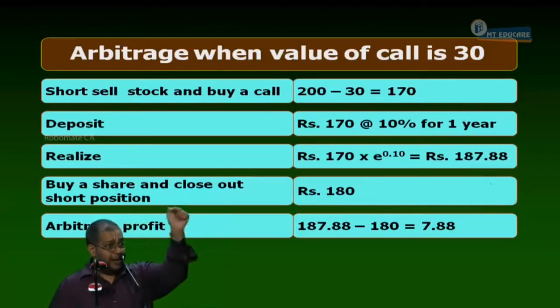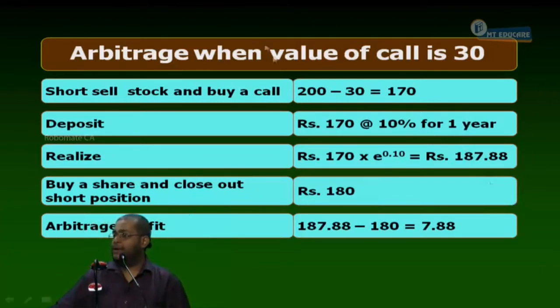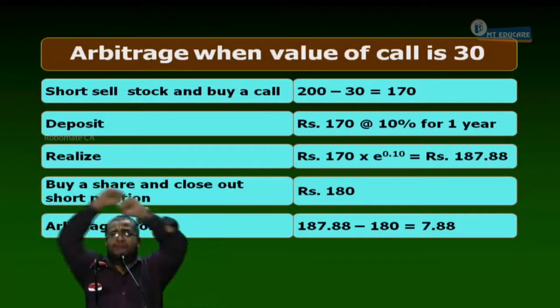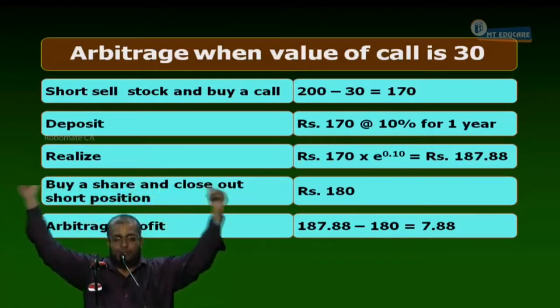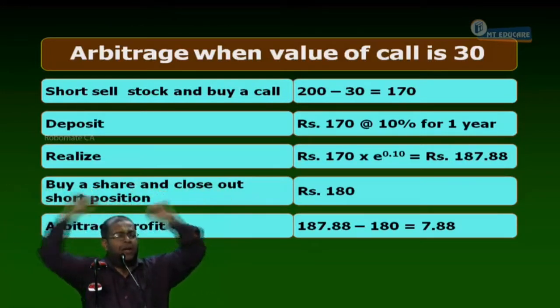But everything for earning has been laid today itself. See, yes or no? Now tell me, this 200 rupees is certain or uncertain? Certain. 130 is certain or uncertain? Certain. And this 187 is what? Certain. The 180 is also what? Certain. Everything is certain. The profit also is what? Certain. Irrespective of the future spot price movement of the share price, I am not worried about the share price.